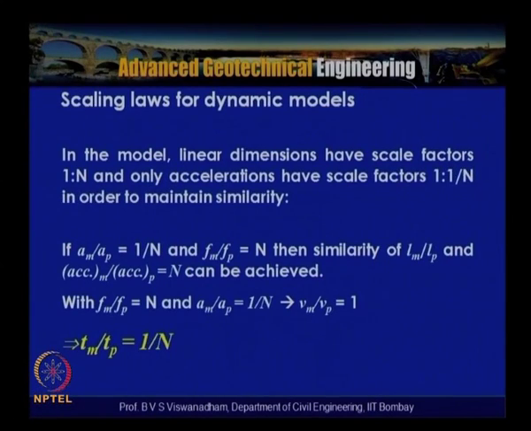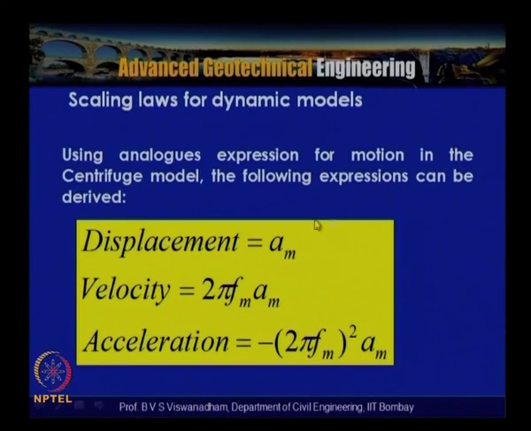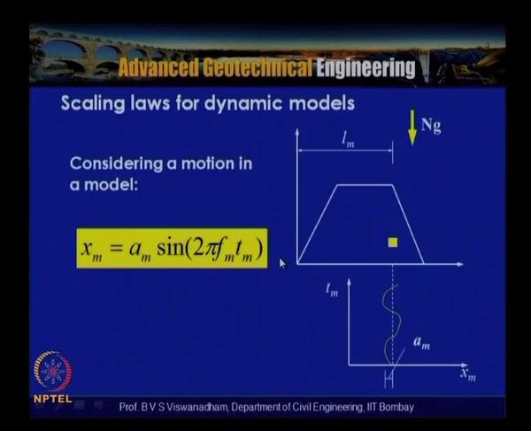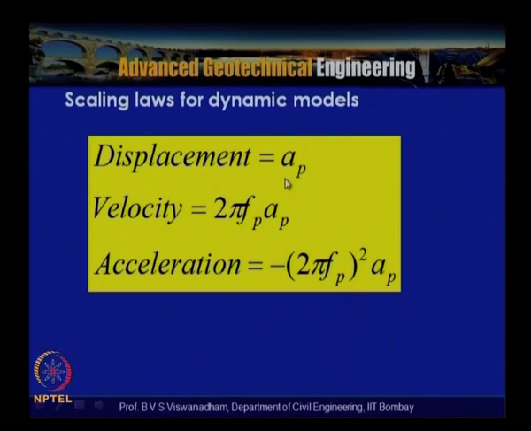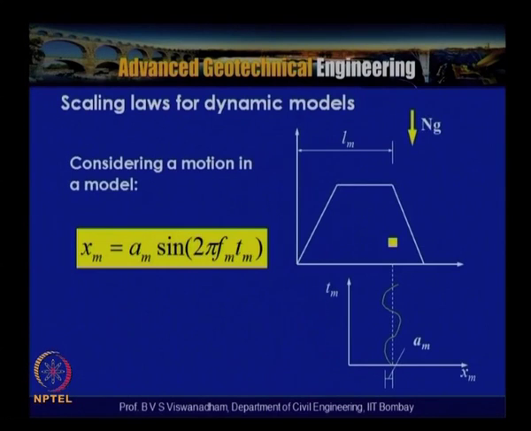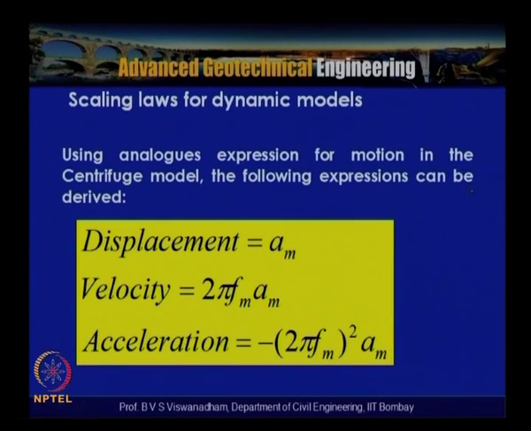Then the similarity of Lm by Lp and acceleration in model to acceleration in prototype equal to n can be achieved. So if you compare the displacement in the model am with the displacement in the prototype, am by ap is equal to 1 by n, in order to have the acceleration n times that in the prototype.